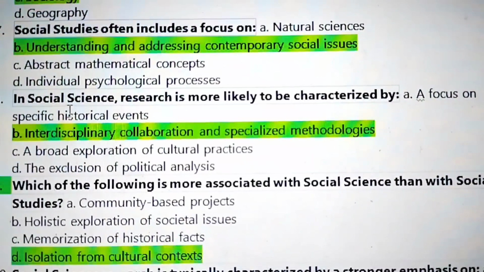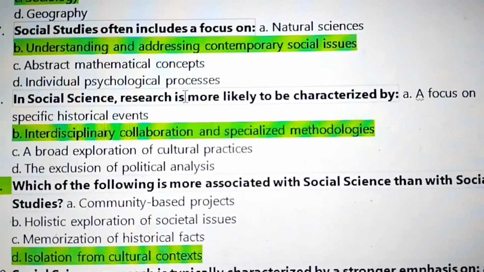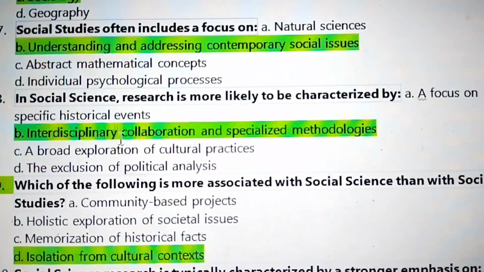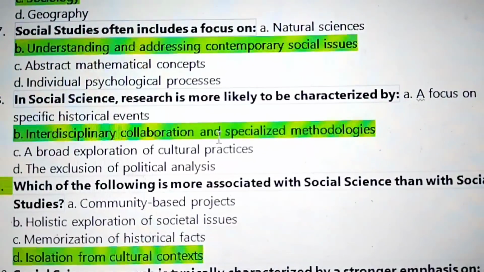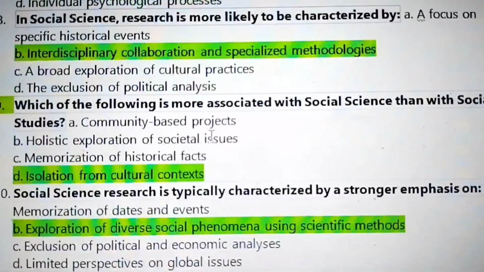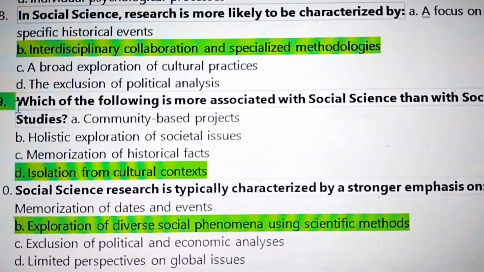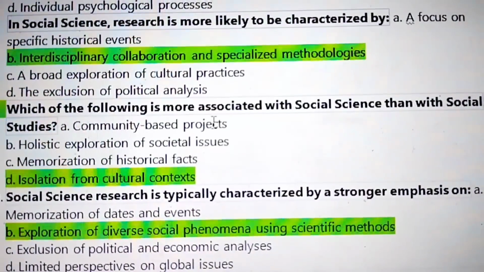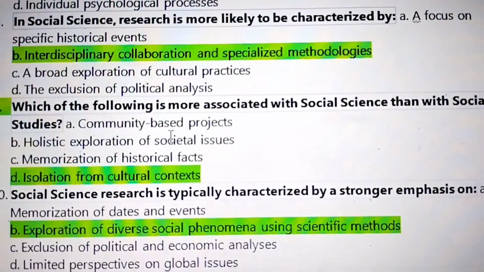Question 6, which discipline is more likely to be found under the umbrella of social science rather than social studies? The answer is sociology. 7, social studies often includes a focus on understanding and addressing contemporary social issues. Number 8, in social science, research is more likely to be characterized by interdisciplinary collaboration and specialized methodologies. 9, which of the following is more associated with social science than with social studies?